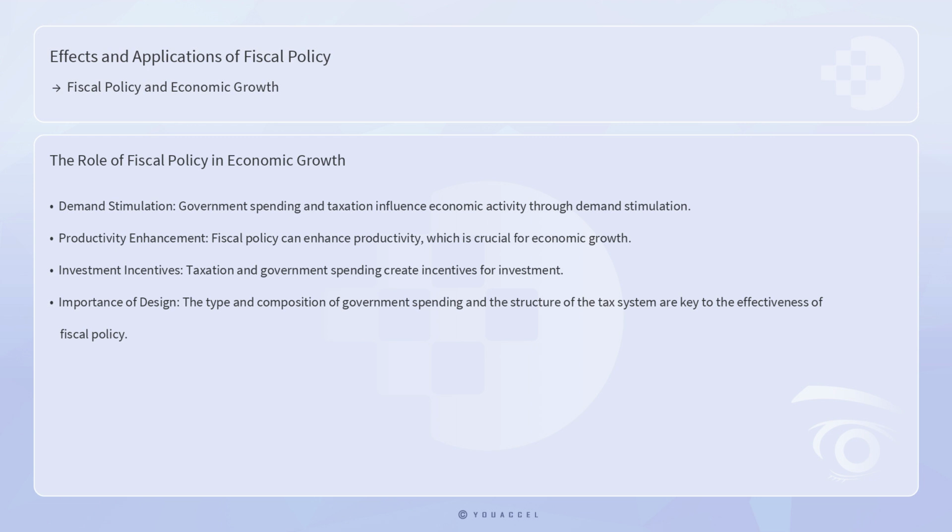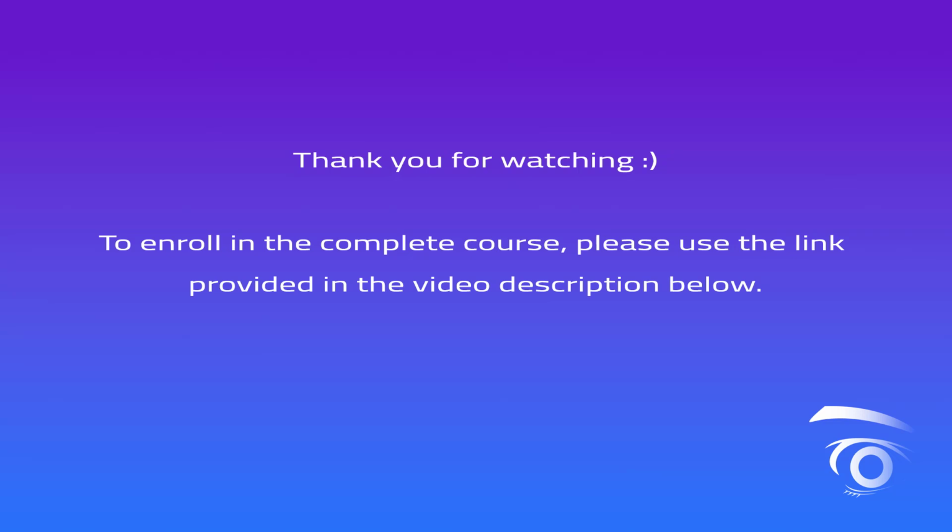Empirical evidence and historical examples underscore the importance of well-designed and timely fiscal interventions in achieving sustainable economic growth. As such, policymakers must carefully consider the trade-offs and long-term implications of fiscal policy decisions to foster a conducive environment for economic prosperity. This concludes the lesson.